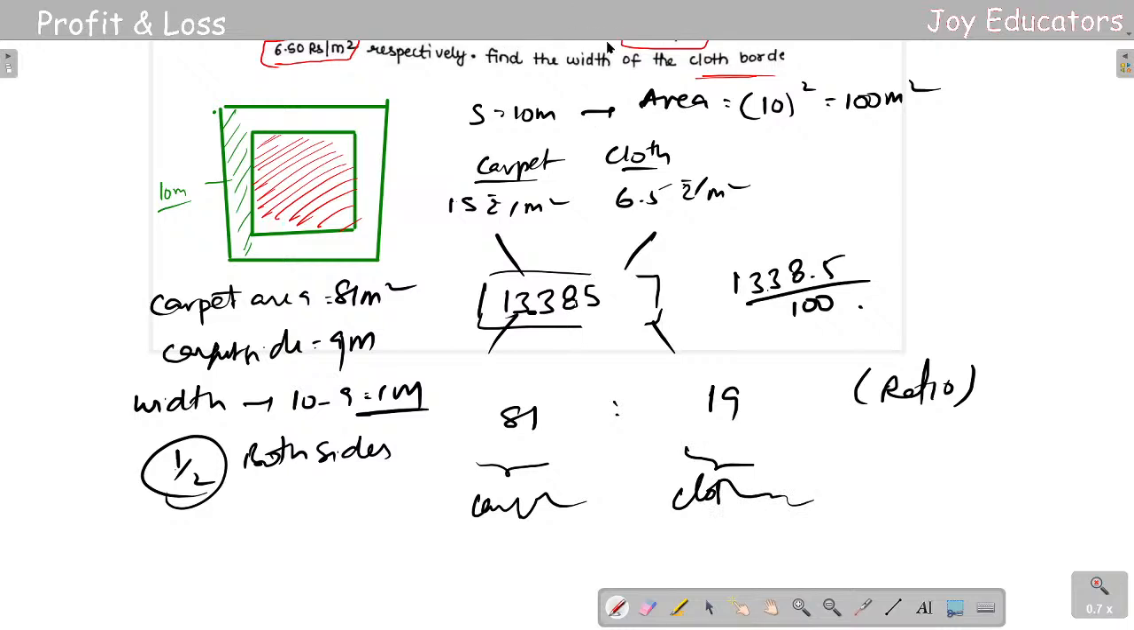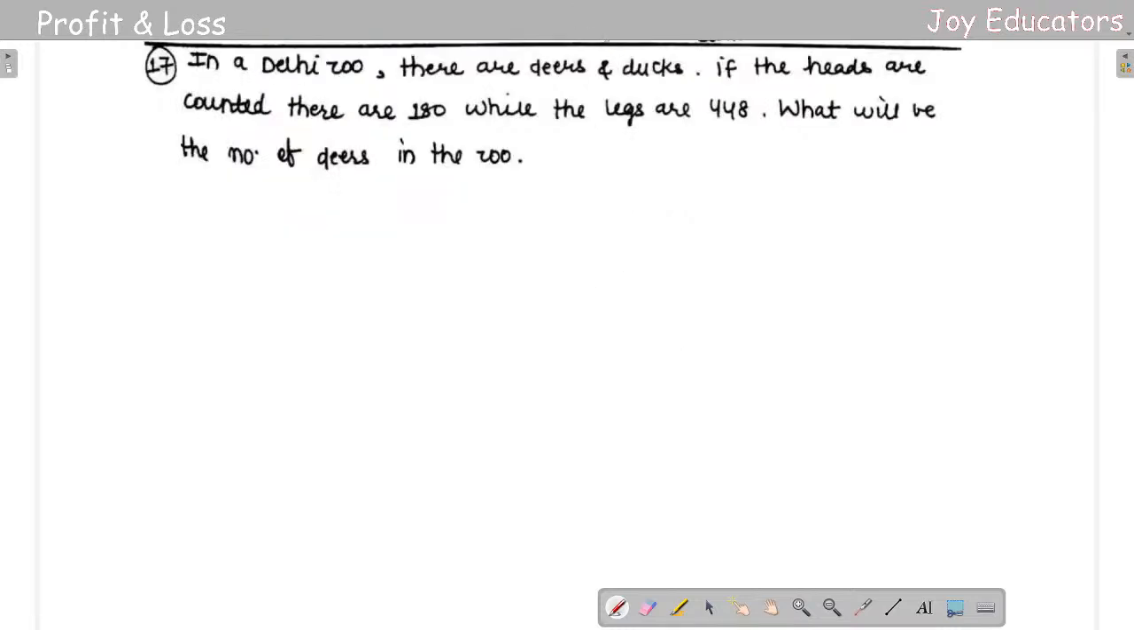So let us do the next question. The 17th question is going to be really easy. In a Delhi zoo, there are deers and ducks. If the heads are counted, there are 180, while if the legs are counted, there are 440. We also did this in the last class, so we'll be doing it again today. It's going to be really exciting, so let us do it.